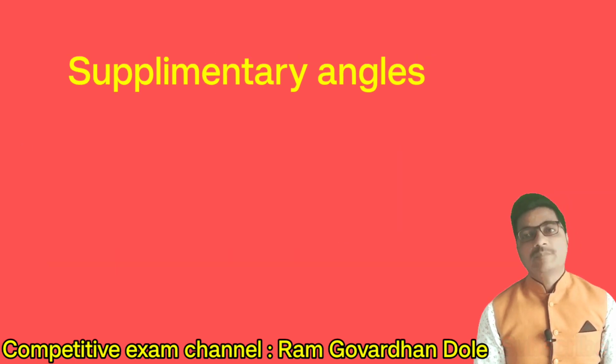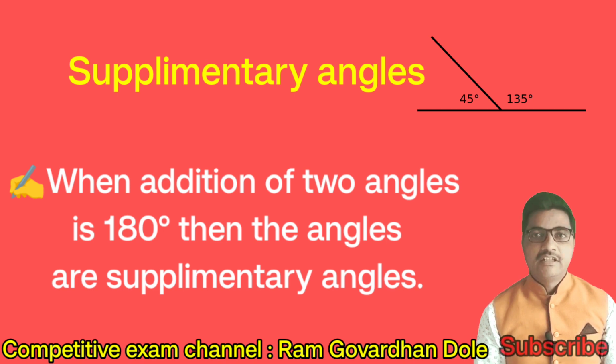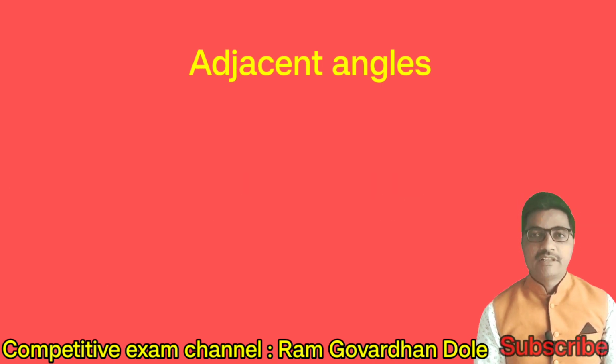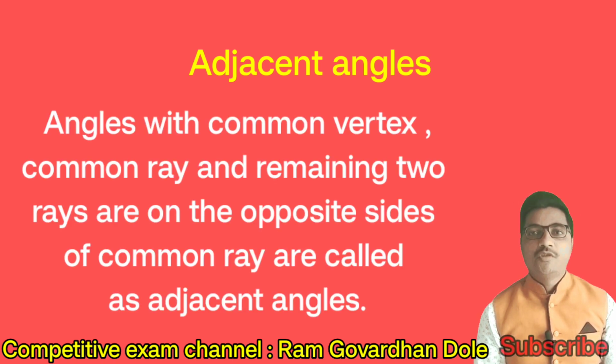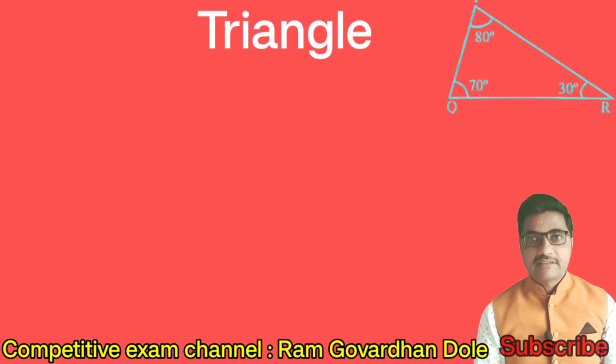Supplementary angles. When the addition of two angles is 180 degrees, then the angles are supplementary angles. Next, adjacent angles. Angles with a common vertex, a common ray, and the remaining two rays on opposite sides of the common ray are called adjacent angles.